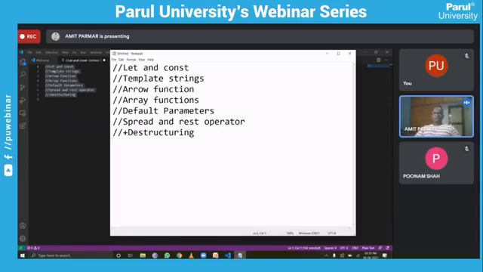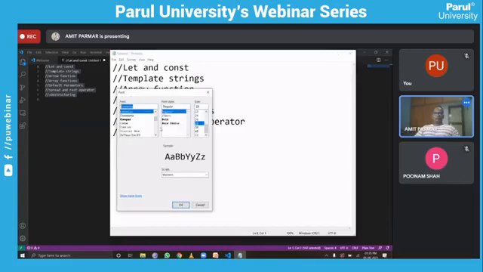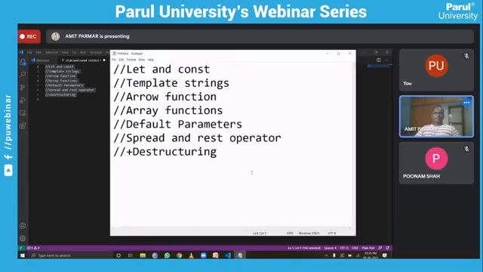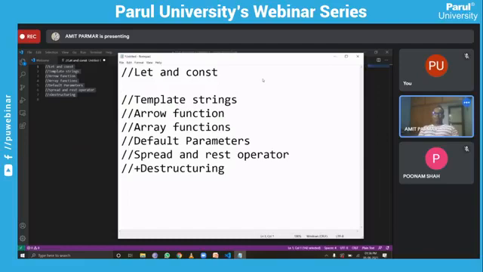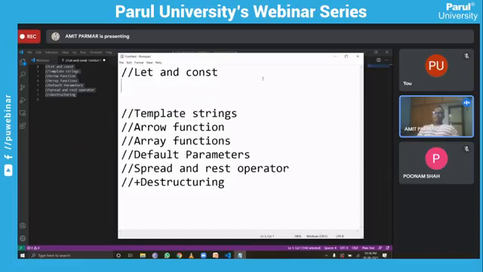So these are the features. I must say this should be visible to you. Let me make this easy for you, right? Okay, so now we will go through these particular features one by one. So let's talk about let and const.